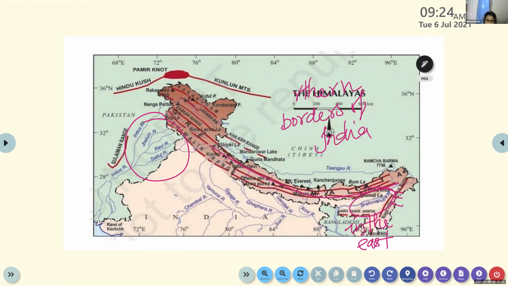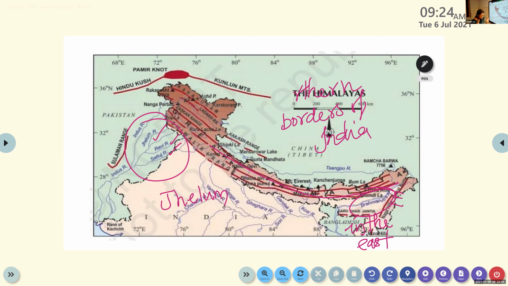Then what are the remaining three? Satluj. Ravi. Then again you can see two more rivers. Jhelum. What are they? These are the tributaries of river Indus.